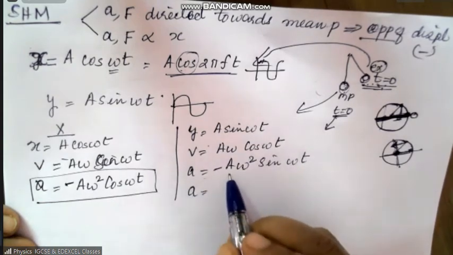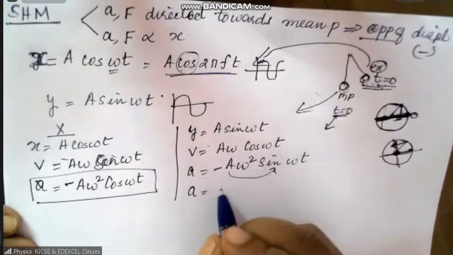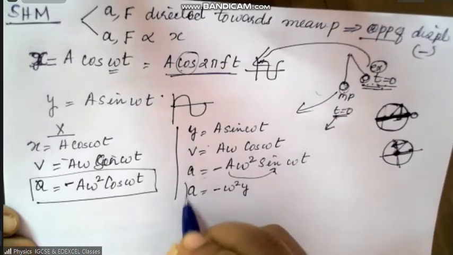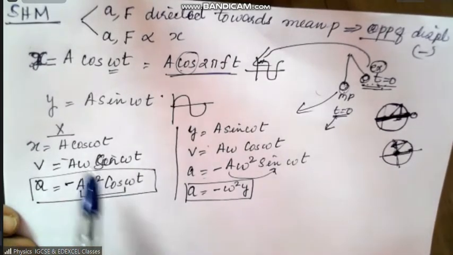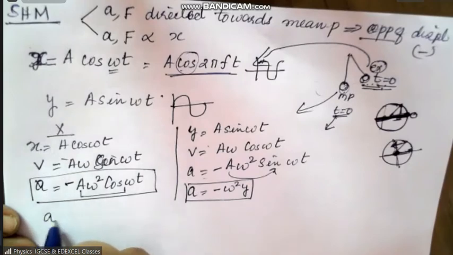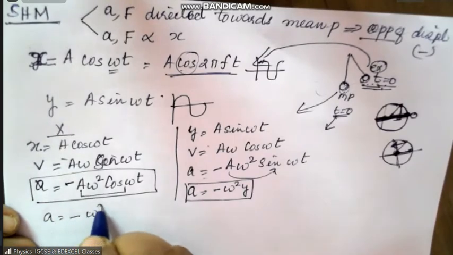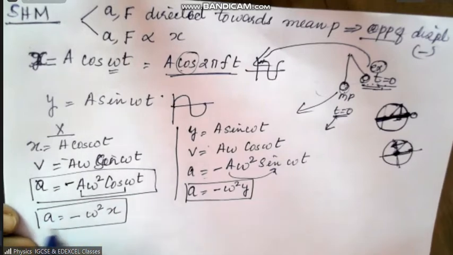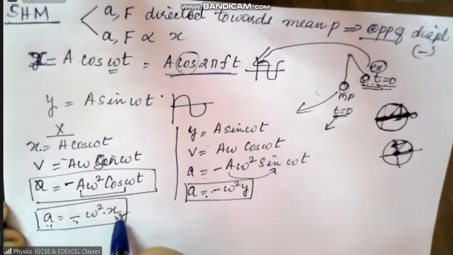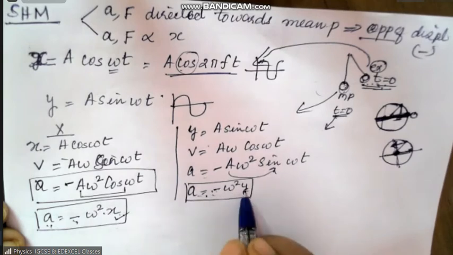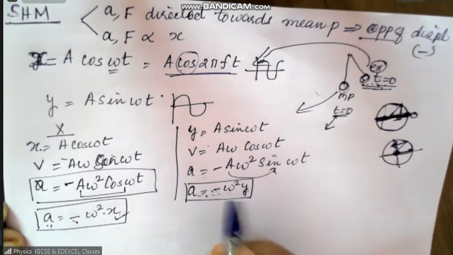here you can write this a sine omega t is y, so acceleration is minus omega square y. And here this a cos omega t is our x. Therefore, acceleration is minus omega square x. Whatever way we do, we will get acceleration proportional to x, and it is opposite to the displacement. This negative sign shows that acceleration is opposite to the displacement, and in both cases same thing, acceleration is proportional and opposite to displacement.